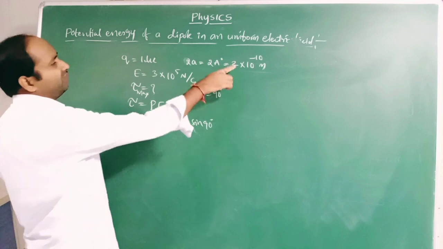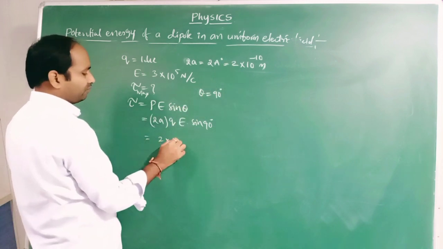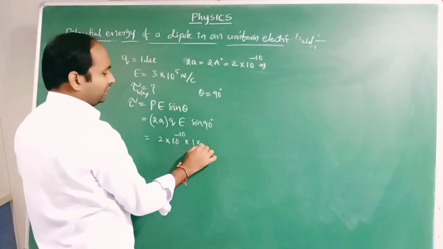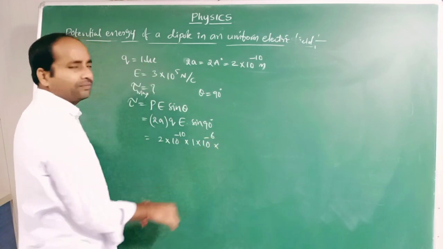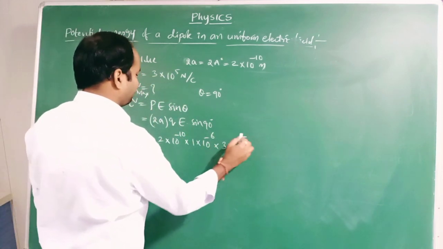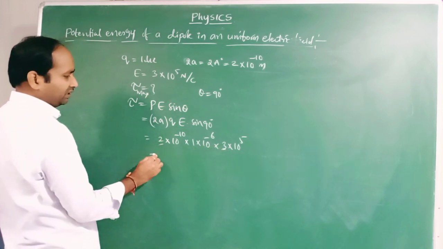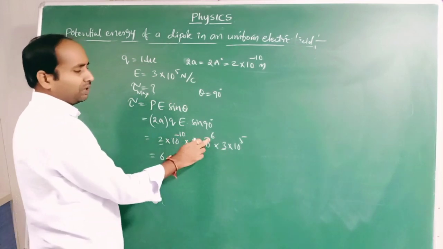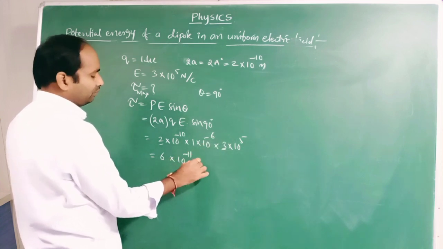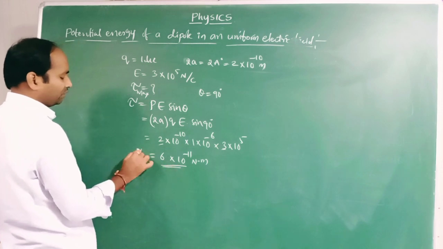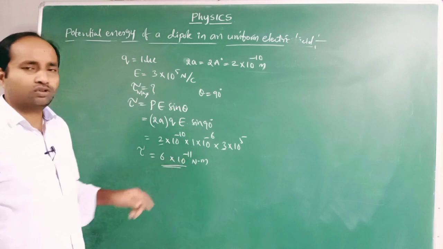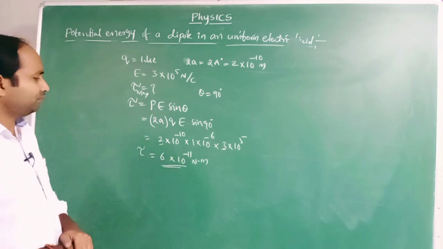2A is 2 into 10 to the power of minus 10, Q is 1 microcoulomb, 1 into 10 power minus 6, and E is 3 into 10 power 5. 2 into 3 is 6, and the power is minus 10 minus 6 plus 5, which is minus 11. So 6 into 10 power minus 11 Newton meter will be the torque acting upon the dipole.